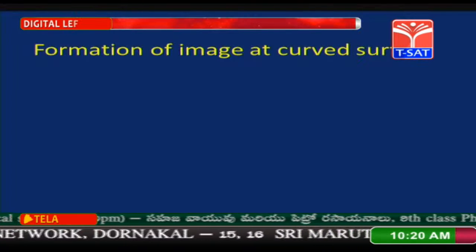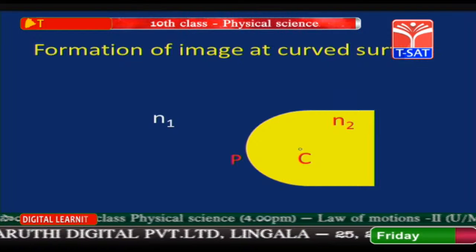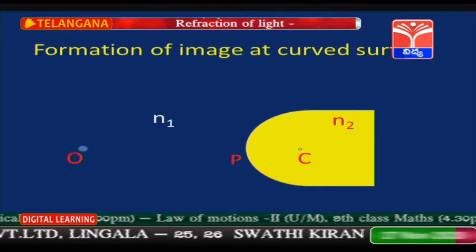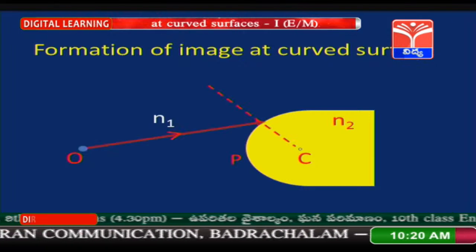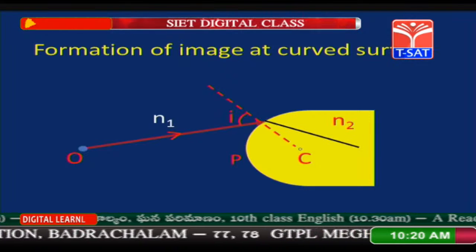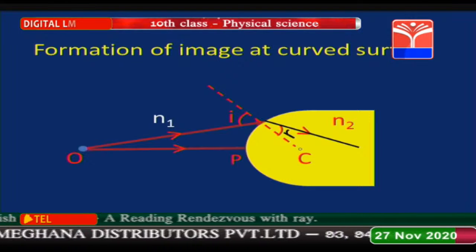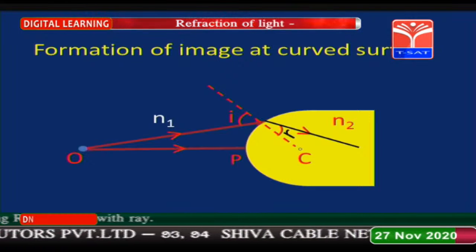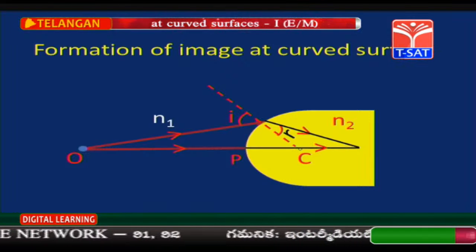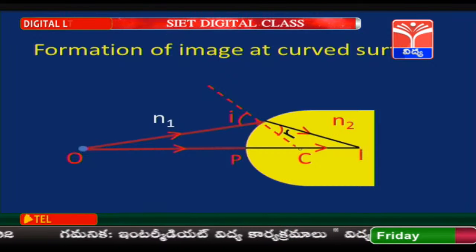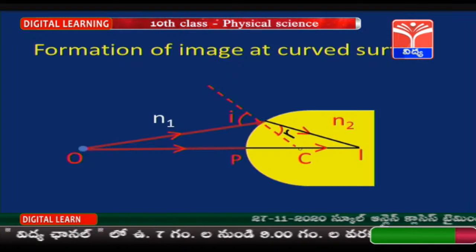Formation of image at curved surface. Here it is a curved refracting surface with 2 different refractive indices n1 and n2. Take an object O, a point object, and this is the incident light ray. Draw the normal at this point and the refracted light ray is going to bend toward the normal with an angle of incidence i. Take another light ray which is passing through the pole and center of curvature, which is not going to bend, and these 2 light rays are going to meet at one point where you can get the image. This is how the image can be traced in the case of a curved refracting surface.